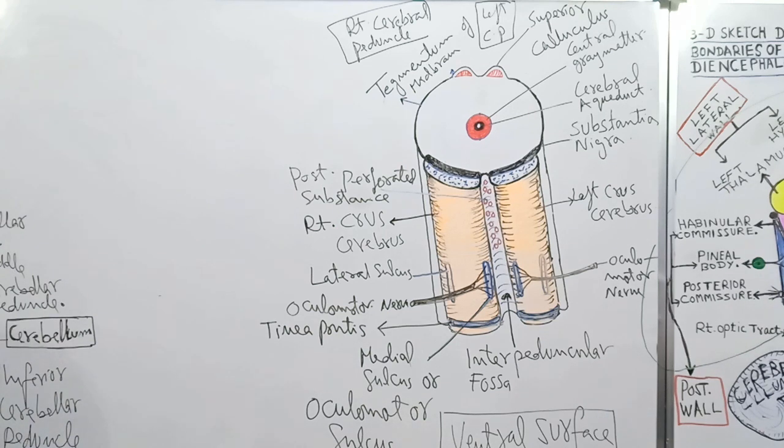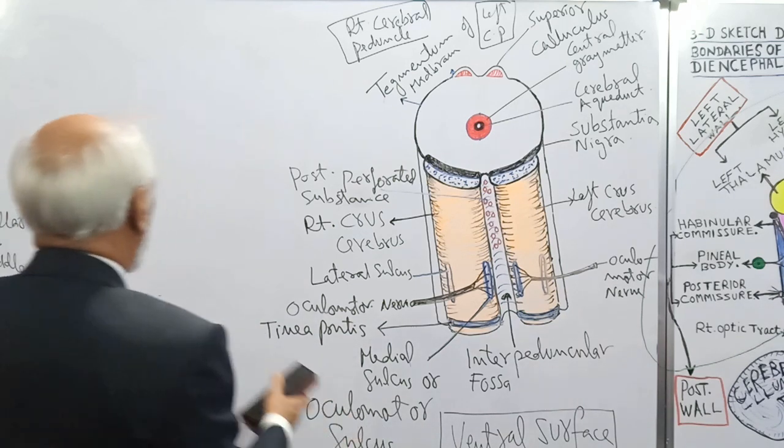Now we will discuss the external features of the dorsal surface of the midbrain.